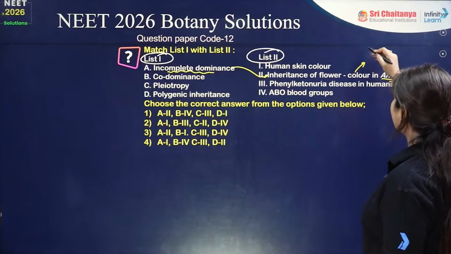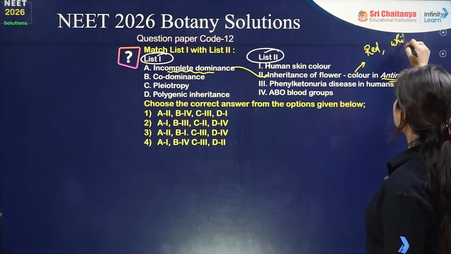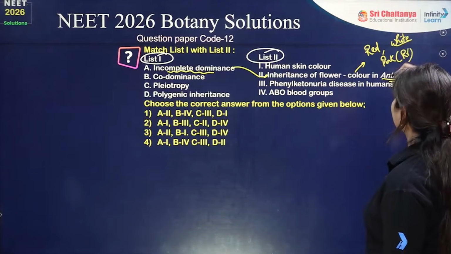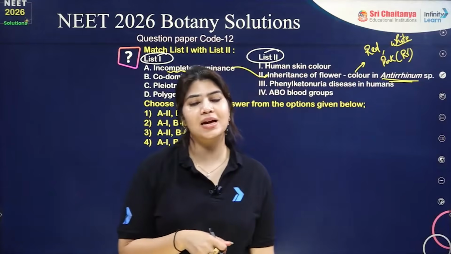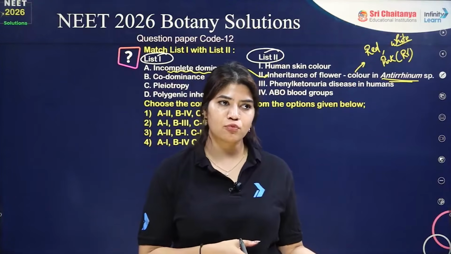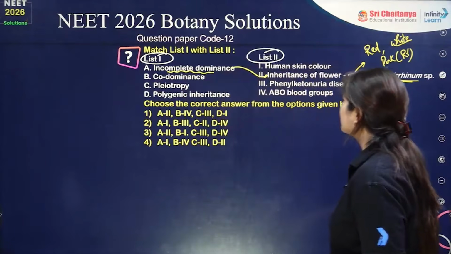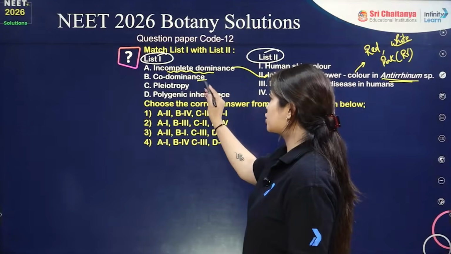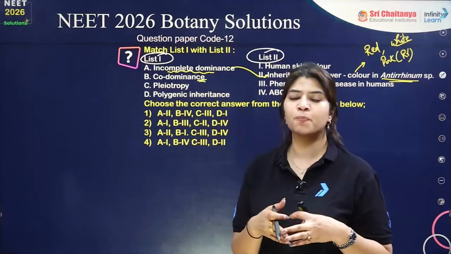If the dominant is red color, the recessive is white, and pink flowers are formed in the heterozygous condition. If normal dominance were there, red flowers would have formed in the heterozygous condition, but since there is incomplete dominance, red flowers will not be formed; we see pink flowers.